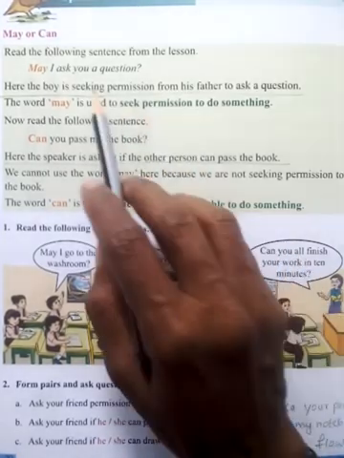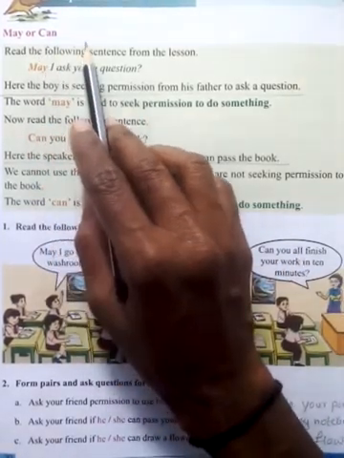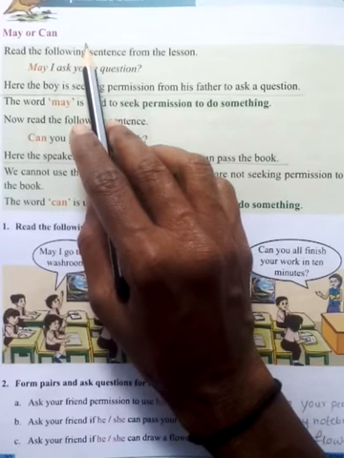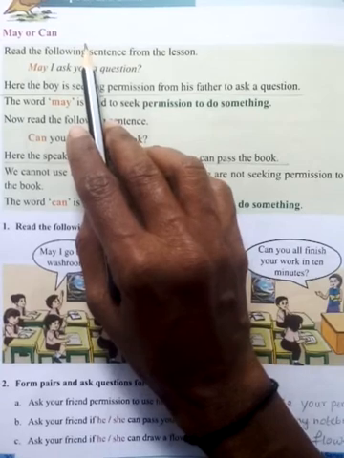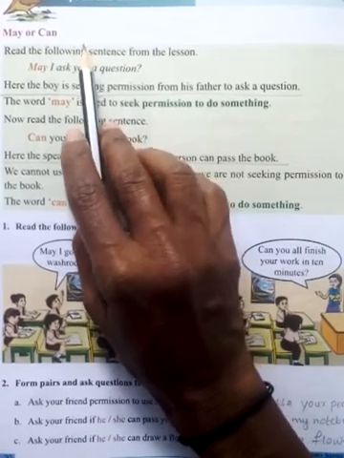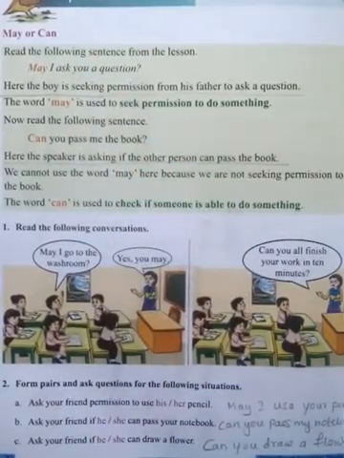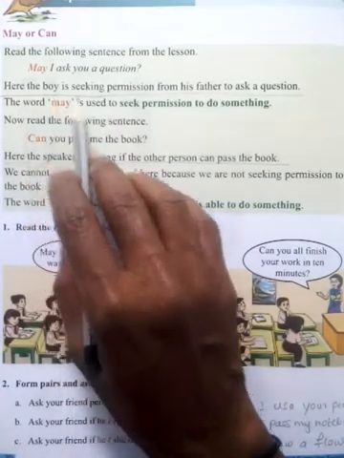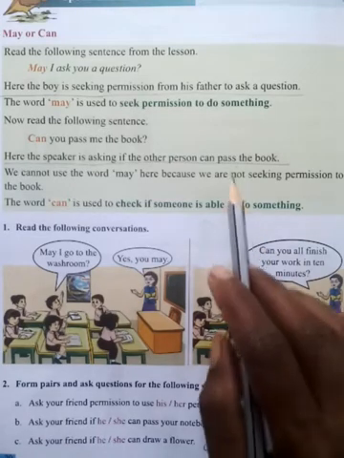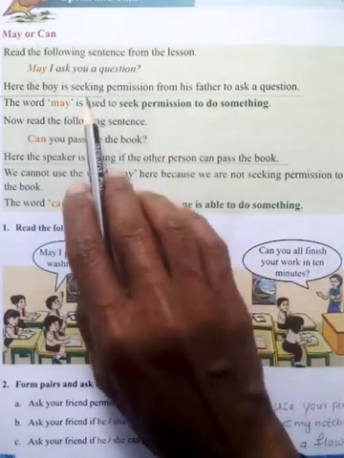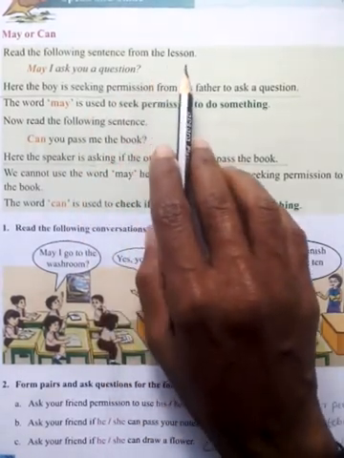Page number 30. May or can. In your school, if you want to go outside, on that time you have to ask. You are asking your teacher, may I ask you a question? May I go to toilet? May I go to outside? May I come in? Like you are asking these questions to your teacher, okay? Read the following sentences from the lesson.